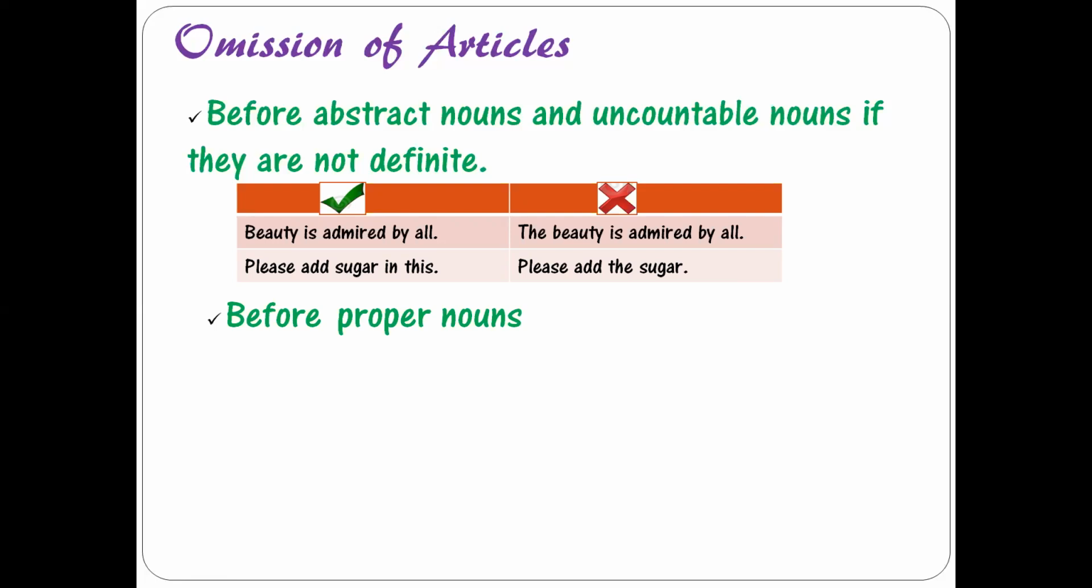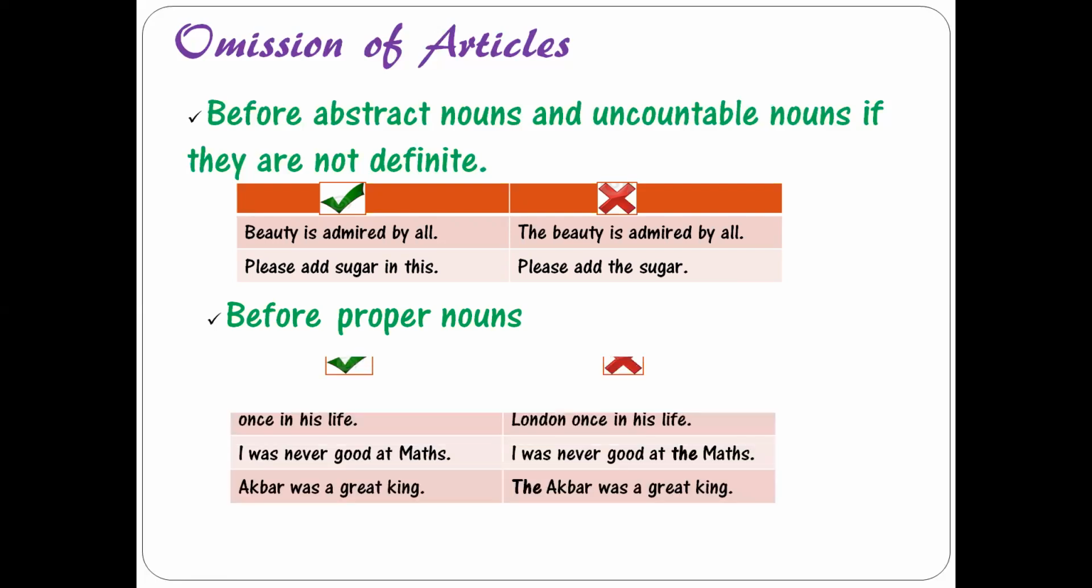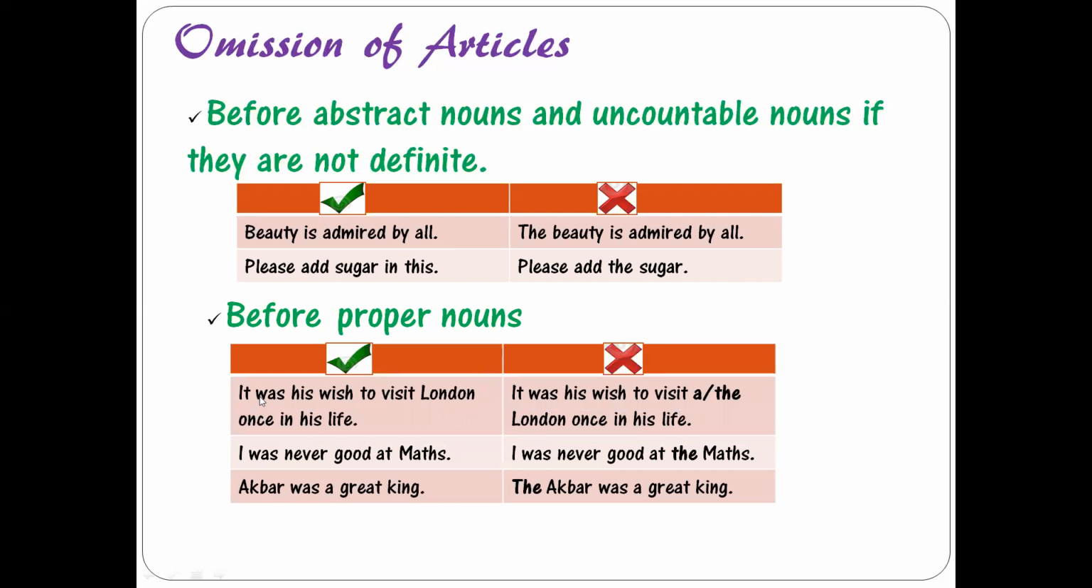Before proper nouns, we don't use articles. For example, it was his wish to visit London once in his life. It was his wish to visit a or the London once in his life is wrong. You cannot make use of article a or the before the proper noun London. London is a proper noun because it is a name of a city. I was never good at maths. I was never good at the maths. Wrong. We cannot use article the before the names of subjects.